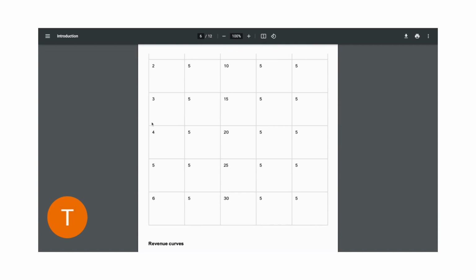So let us start with the quantity of 4. If I have a quantity of 4 and the price is set at 5, it means the total revenue is 20. Then for me to get the marginal revenue, I say the new total revenue minus the previous total revenue, thereby giving me 5. Then to calculate the average revenue, I say the total revenue divided by the quantity, right? So basically this is how we are going to do it.